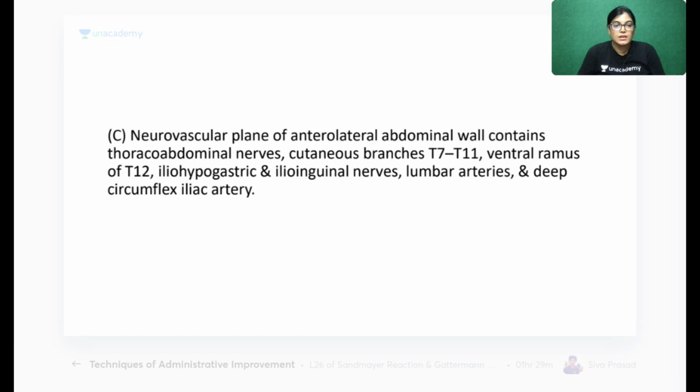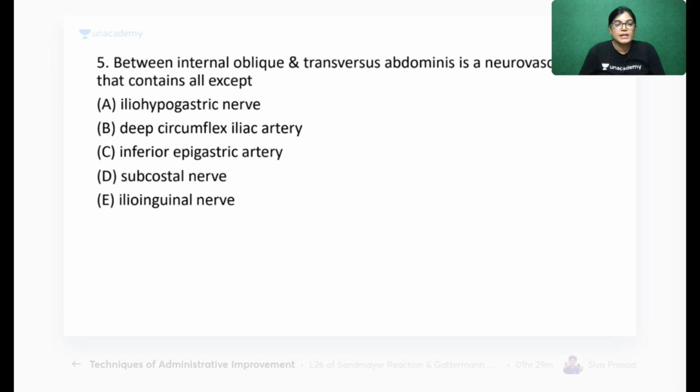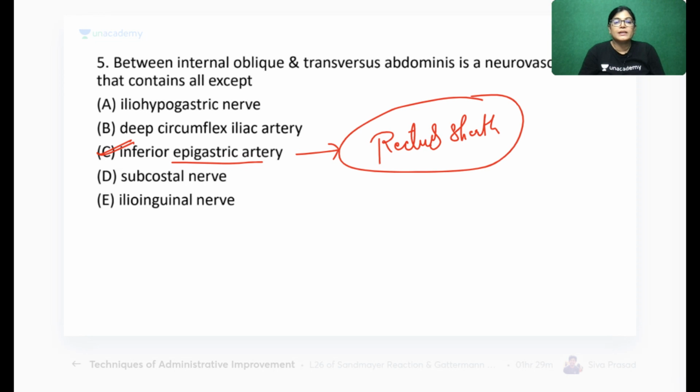Okay, so yes. Here actually it is not containing the inferior epigastric. The correct answer is C. Inferior epigastric and superior epigastric are lying in the rectus sheath. They are not exactly lying in a plane between internal oblique and transverse abdominis. Yes, but when you see this MCQ, you feel that inferior epigastric vessels traverse and anastomose with superior epigastric vessels. But the exact location is rectus sheath, not traversing its whole course between internal oblique and transverse abdominis. So C is the correct answer.